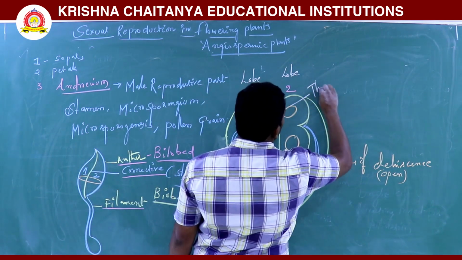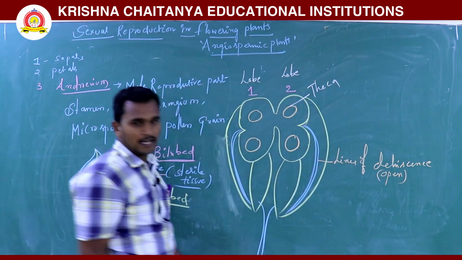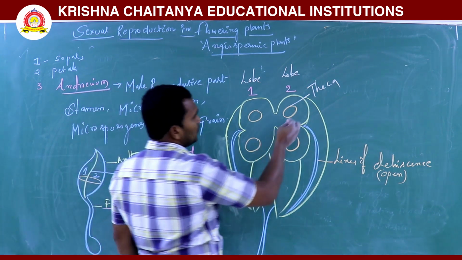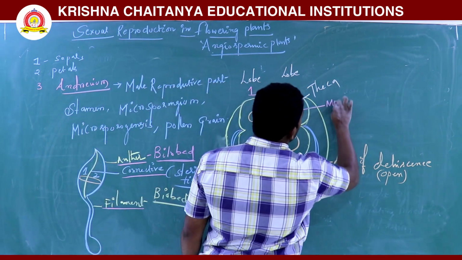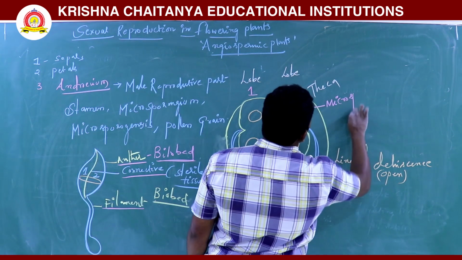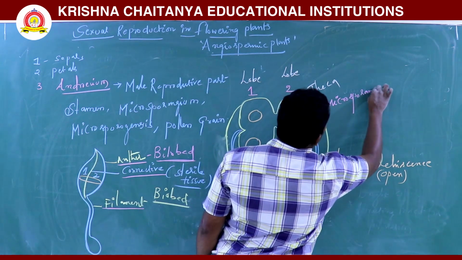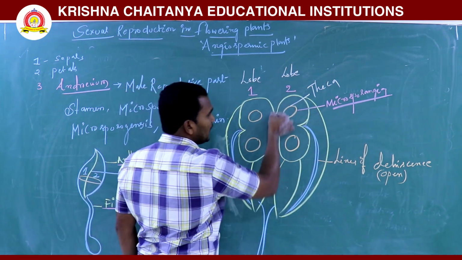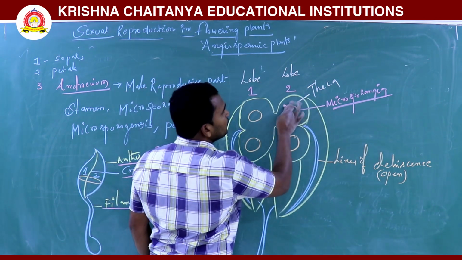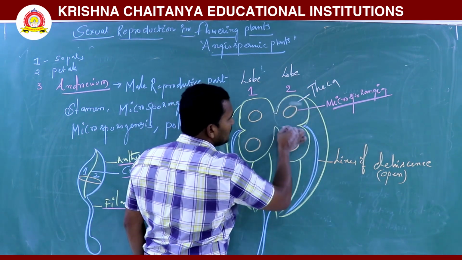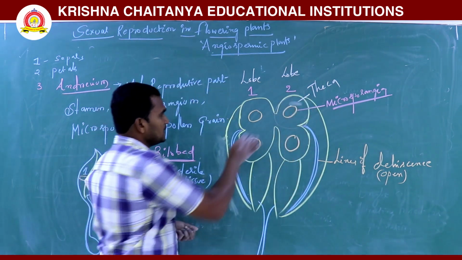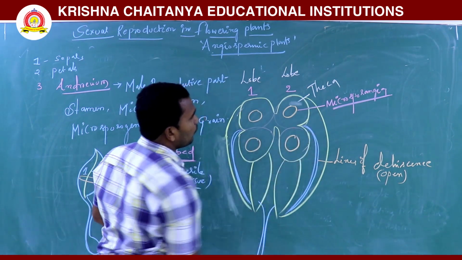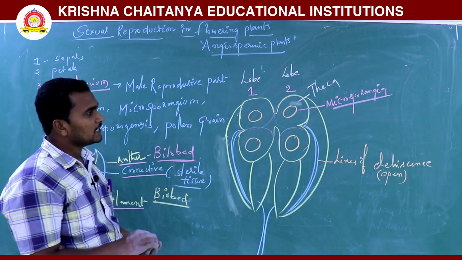This is called a theca, and the theca here is also known as a microsporangium. It contains 2 thecas. So in a young anther, this is 1 theca, not this one. This is considered 1 theca, this is considered 1 theca, and this too. Total 4 thecas are there.